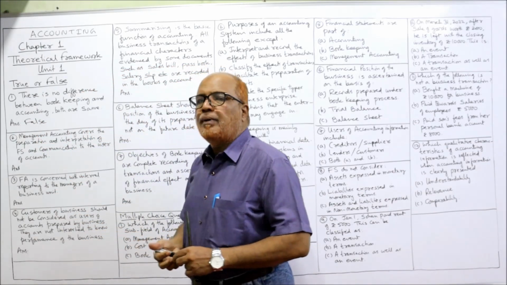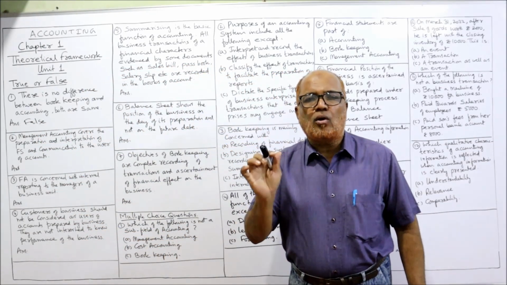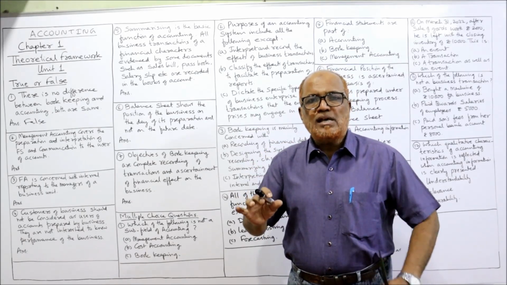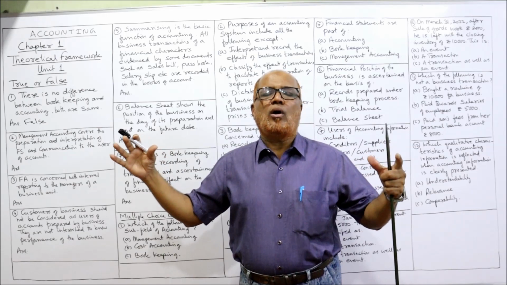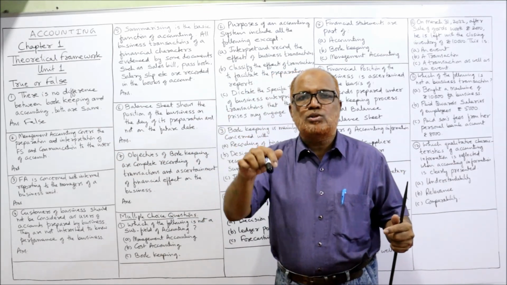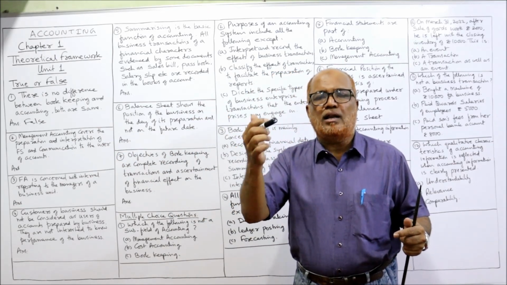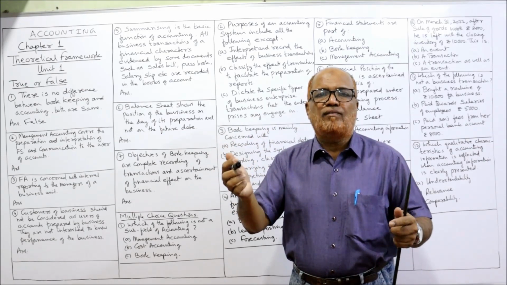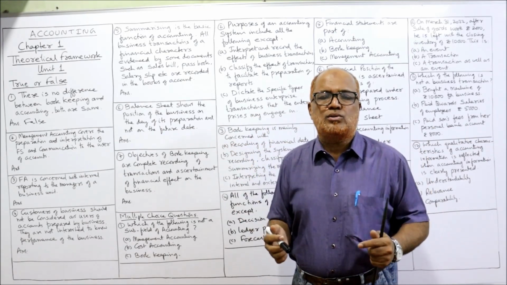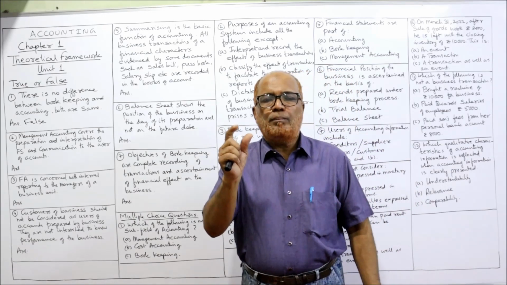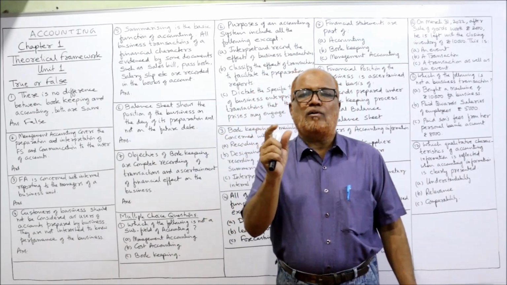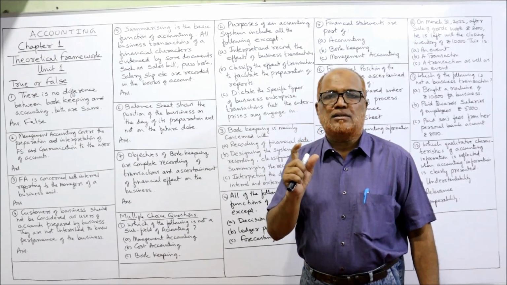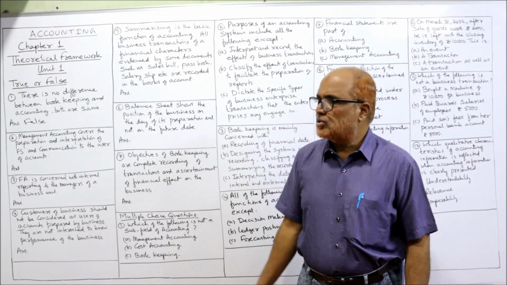See, bookkeeping is concerned only with recording the transactions in the books of accounts, whereas accounting is a very wide concept which includes bookkeeping and also analyzing, interpreting and communicating the information to the users of accounts. So we can say bookkeeping is only a part of accounting. The first step of accounting is bookkeeping. That's it. So the statement is false.